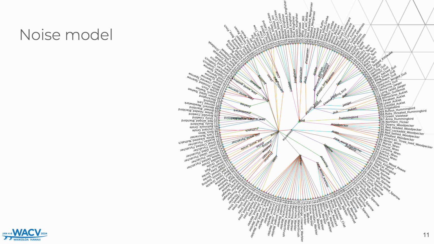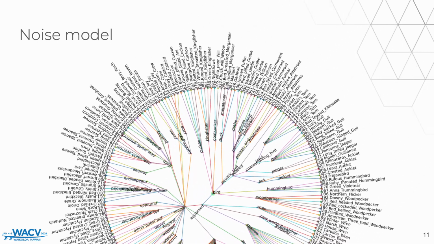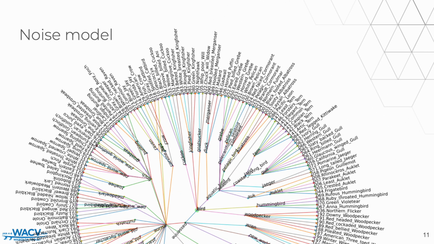We can see that at the center we have the superclass bird, which is the root of the hierarchy because all the images of the CUB dataset show birds. As we move to the exterior of this circle, we can see some classes of birds, and finally at the leaves we have the class names. If we move closer, we can see an example of how noise would be injected.